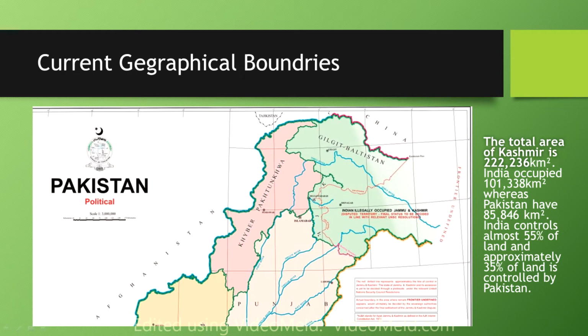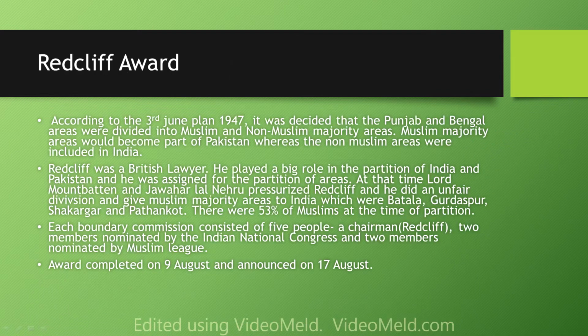Next, we will talk about the current geographical boundaries. The total area of Kashmir is 222,236 km square. India occupies 101,338 km square, whereas Pakistan has 85,846 km square. India controls almost 55% of the land and approximately 35% of the land is controlled by Pakistan.